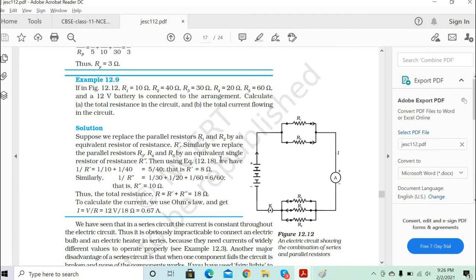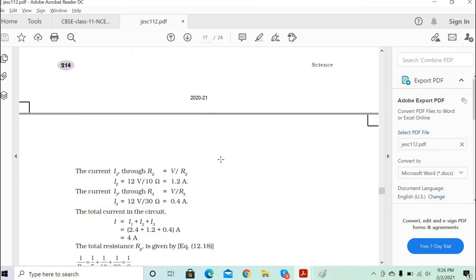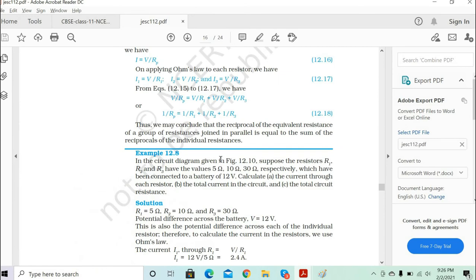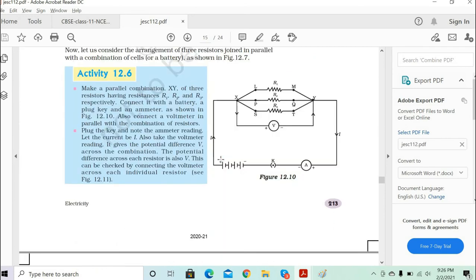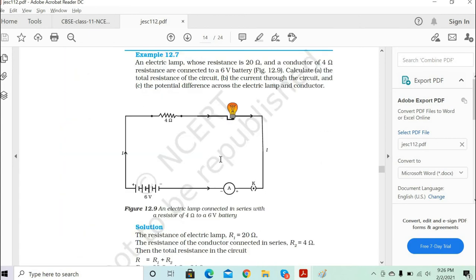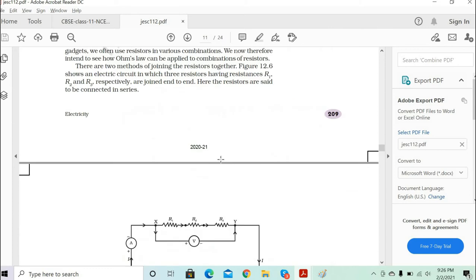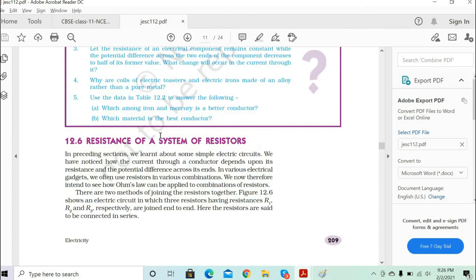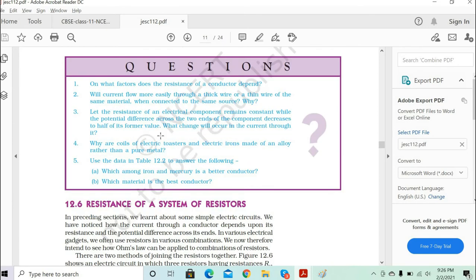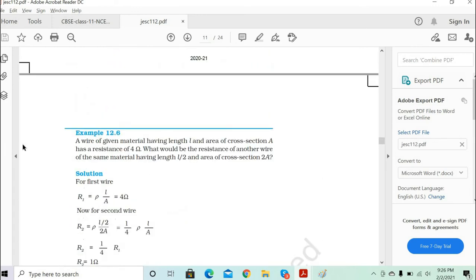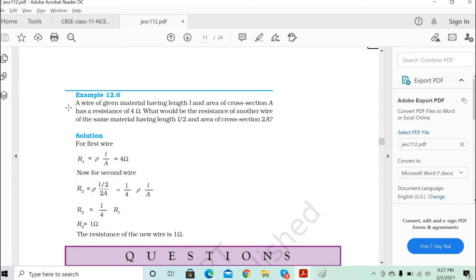Come again. Yeah, 209. Okay. So we had to start from 209. So fine. So 12.6, you could figure it out, Shreya. Did you do any questions, any doubts in 12.6? Example 12.6.